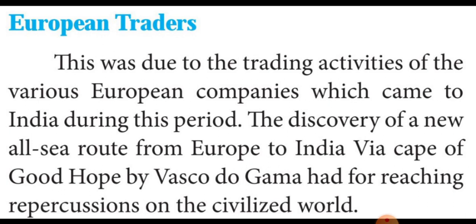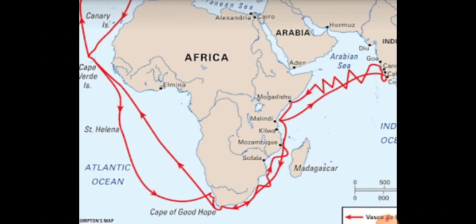One of the most important persons was Vasco da Gama, who discovered the new sea route from Europe to India by way of the Cape of Good Hope. Through that route, he reached the civilized world. So many traders came to South India and conducted trade between India and their countries.